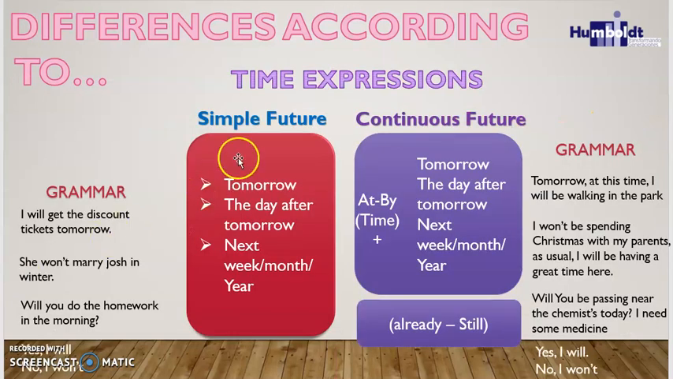Also, we have some time expressions that you can check in this part. We have the grammar, where we use will. For the negative, we use won't. Okay? And this is the grammar of the continuous future according to the positive, negative, and question form. We have the answers, and also we have the time expressions in here. So you can check the expressions in the simple future and the expressions that we use in the continuous future.